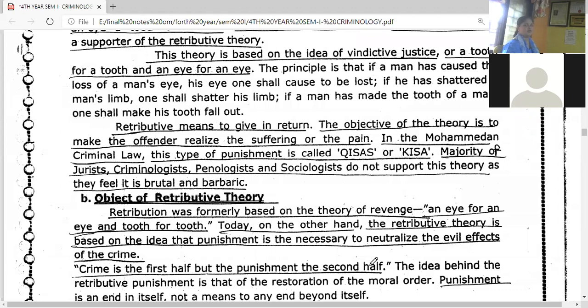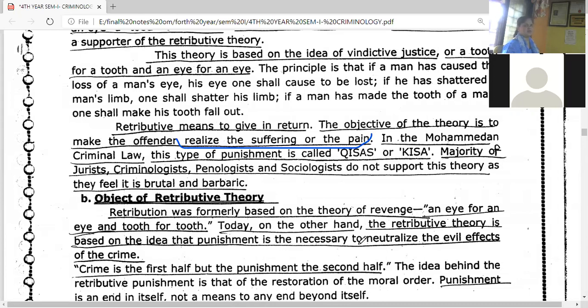The objective of the theory is to make the offender realize the suffering of the pain. It is necessary to make him understand what happens after a hand is broken, so the one who broke the hand should have his own hand broken. Like that, the principle was there. In the Mohammedan criminal law, this type of punishment was called qisas or qissa. That was the name given by the Mohammedan criminal law to this type of punishment.